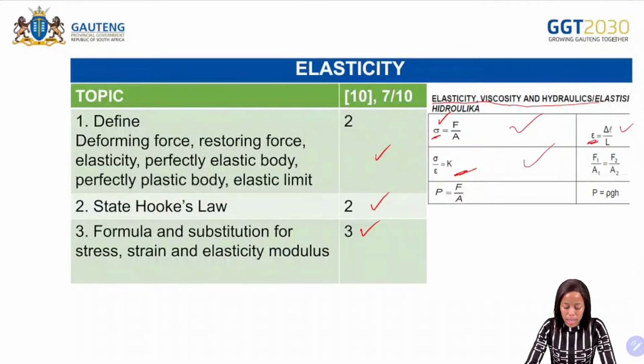So with this, at least if you are able to define, state the law, write the 3 formulas and substitute, because remember, if you don't substitute, you are not going to get any mark for the formula. So make sure that you write the formula and then you substitute. That is where you are going to get a mark for the substitution.